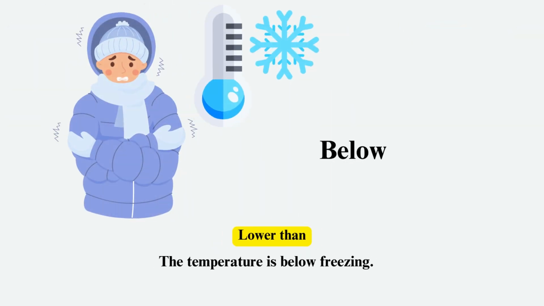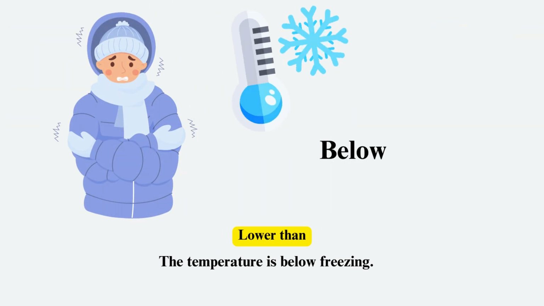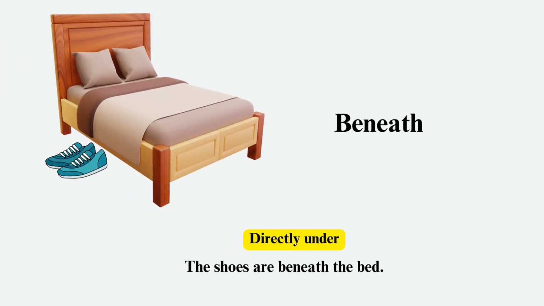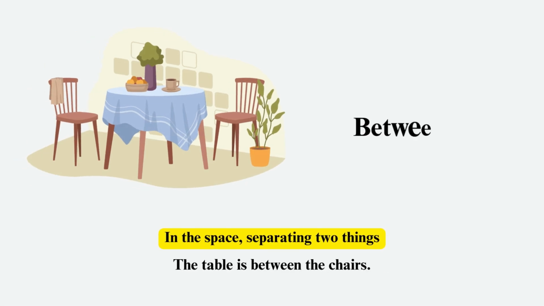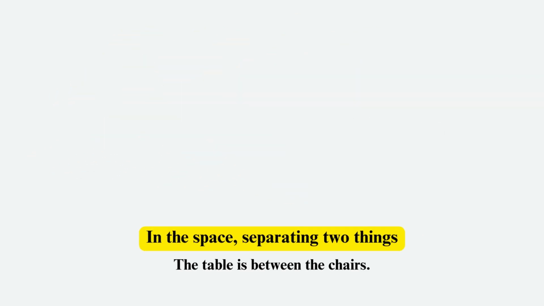Below, meaning lower than. For example, the temperature is below freezing. Beneath, meaning directly under. For example, the shoes are beneath the bed. Beside, meaning next to. For example, he sat beside the sofa. Between, meaning in the space separating two things. For example, the table is between the chairs.